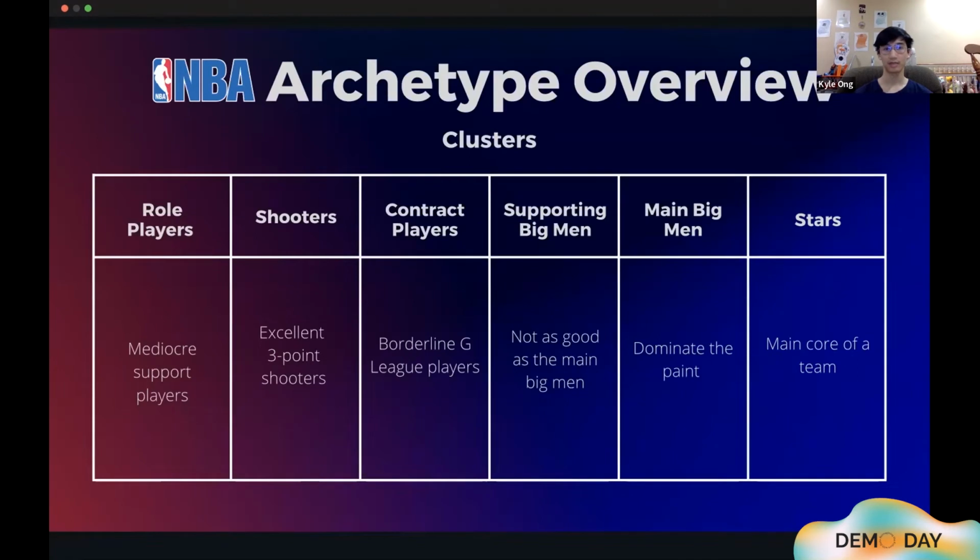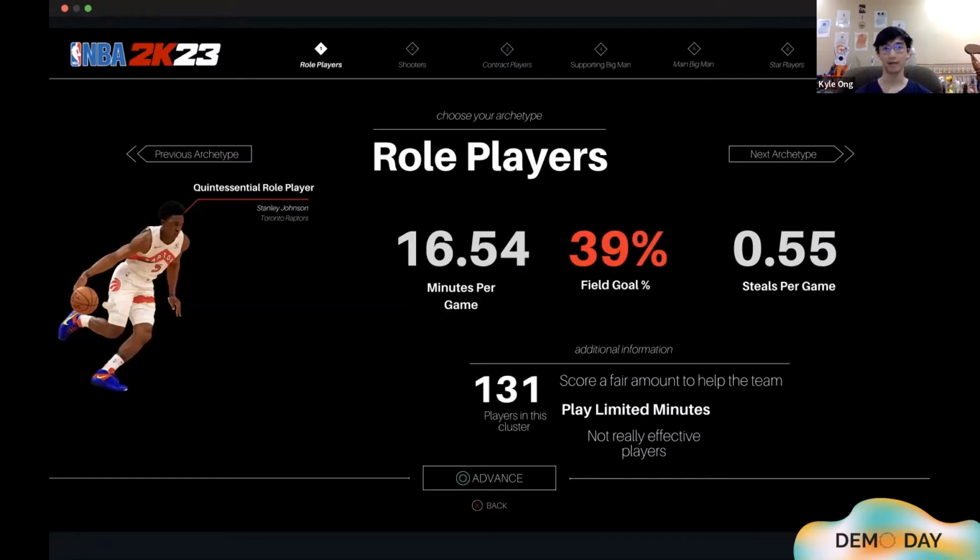Just like what was previously mentioned, the NBA has 6 clusters, which means that there are 6 archetypes as well. The 6 archetypes that we identified are the role players, shooters, contract players, supporting big men, main big men, and stars. Here's a short overview of the different NBA archetypes. First of all, we'll have the role player, and these players score a fair amount of points to help the team. However, they play limited minutes and are not really effective players. So we define them as mediocre support players.